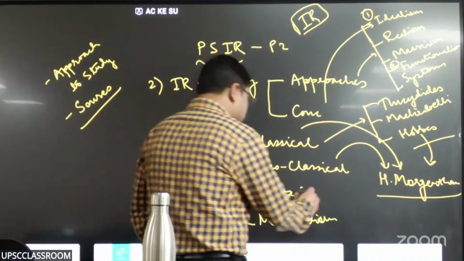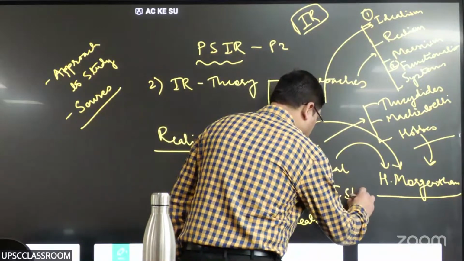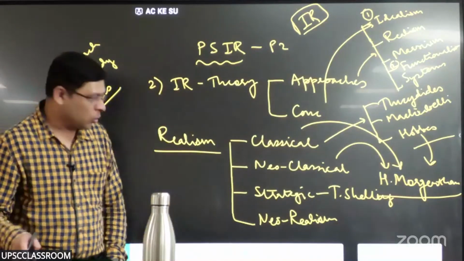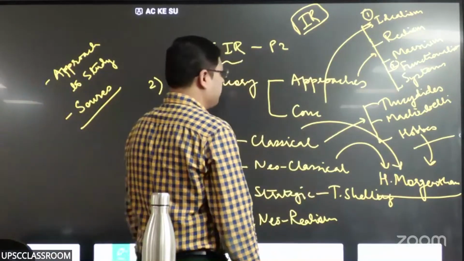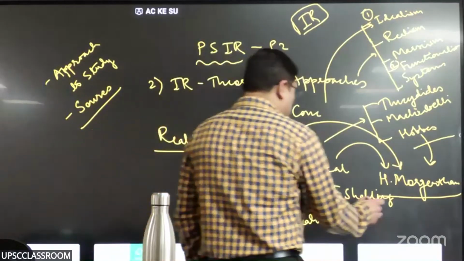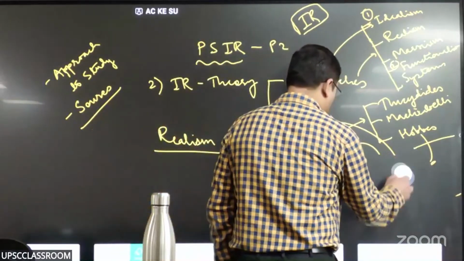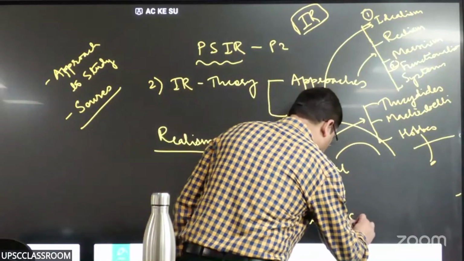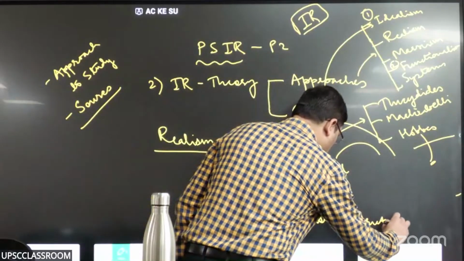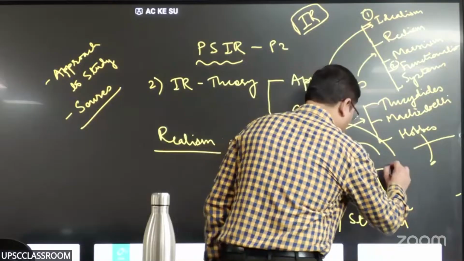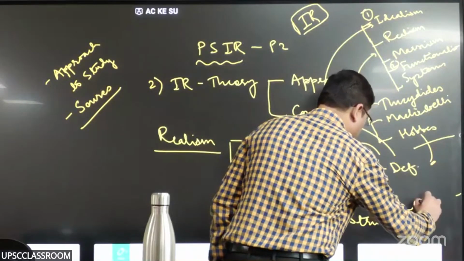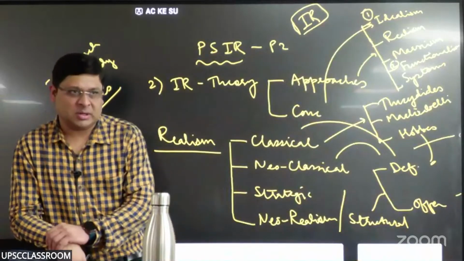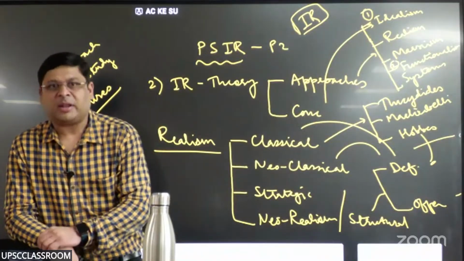Then there is strategic realism by Thomas Schelling. We will discuss this in the context of the Cold War. And then there is neo-realism, which again has two subcomponents. Neo-realism is also called structural realism. It has two components, defensive and offensive. Defensive structural realism, Kenneth Waltz. Offensive, John Mearsheimer. I'm telling you, do not get confused.